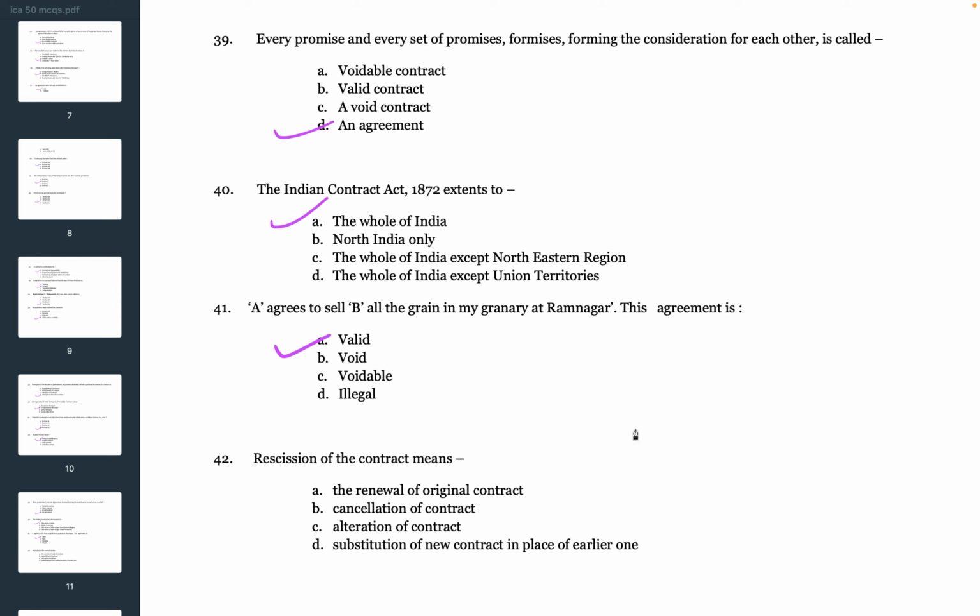Question. Rescission of the contract means A. the renewal of original contract, B. cancellation of contract, C. alteration of contract, D. substitution of new contract in place of earlier one. So the correct answer is B. cancellation of contract. Rescission of the contract means cancellation of contract.